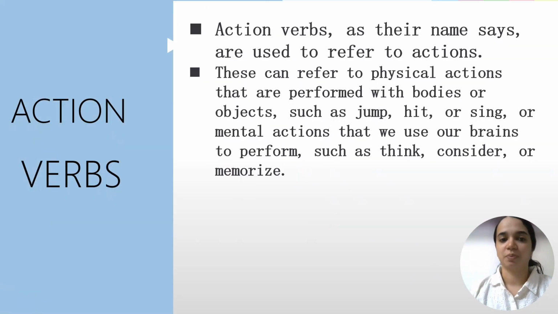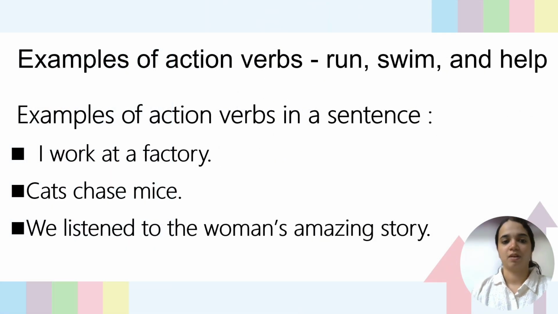First one is action verbs. As we all know, action verbs, as their name says, are used to refer to actions. They can be physical actions that can be performed with body or objects such as jump, hit, or sing. And it can also indicate mental actions that we use our brains to perform, such as thinking, considering, memorizing. We can check more examples of action verbs. Run, swim, help, all these are action verbs.